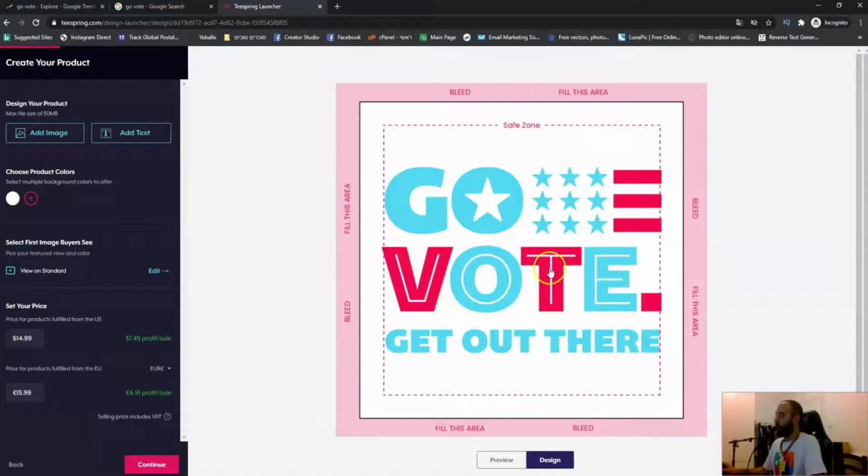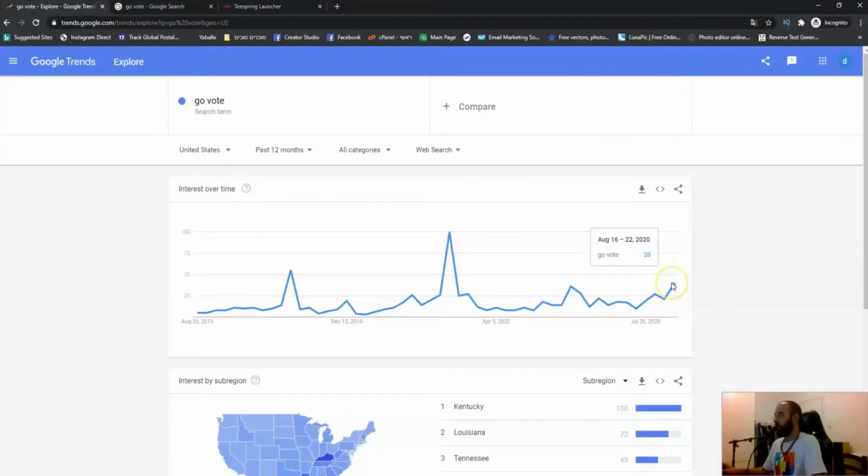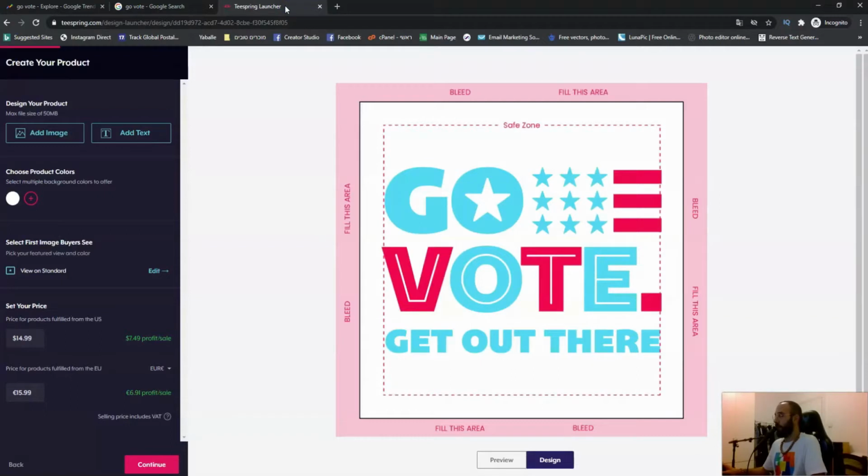We took it for a reason, we took it because it's about to be trending again right now. And again, you don't need to remember nothing, you don't need to do nothing more than just upload your image, just copy them from your computer in here and start making money online as a teenager without a job.